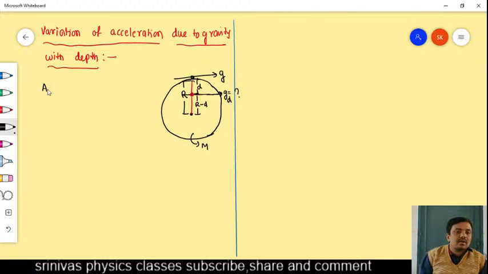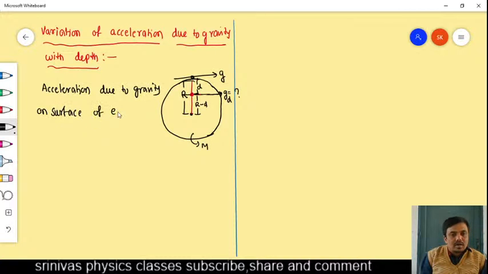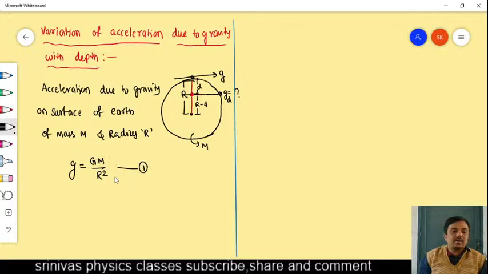What is the formula for the acceleration due to gravity on the surface of earth of mass capital M and radius capital R? The formula we derived in the beginning: g equals G M by R square. This we can consider as equation 1.